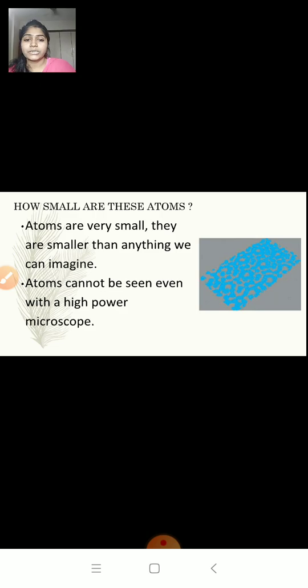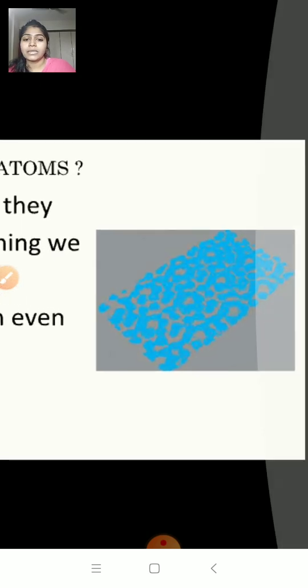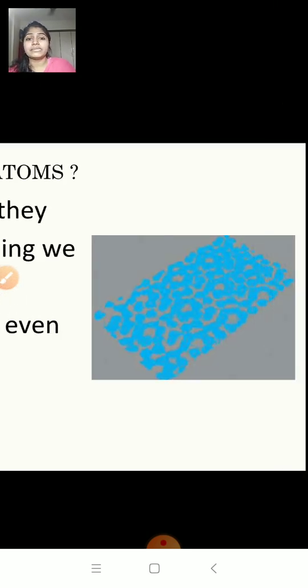In this picture you can see an image of the surface of silicon. These are all atoms that are present on the surface of silicon. You can see that the surface of silicon is made up of millions and millions of atoms.